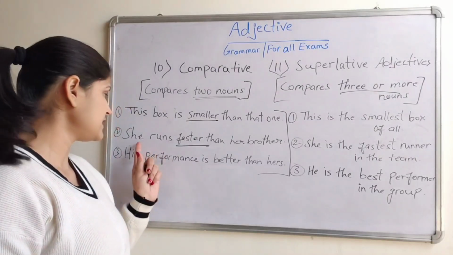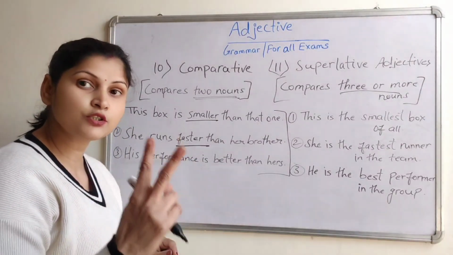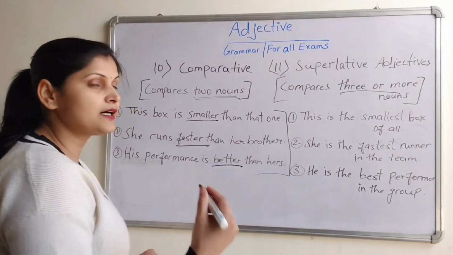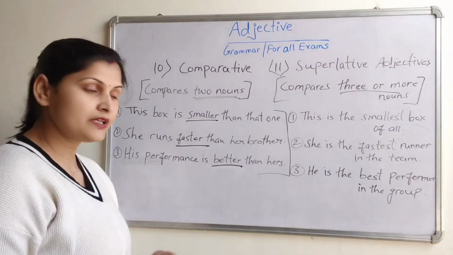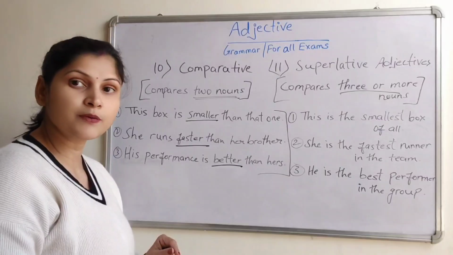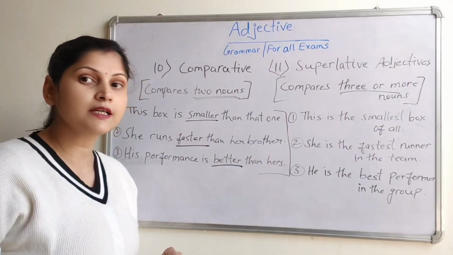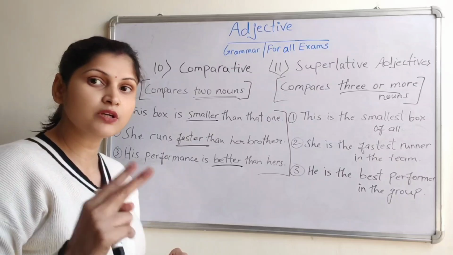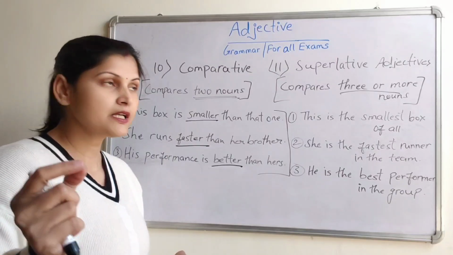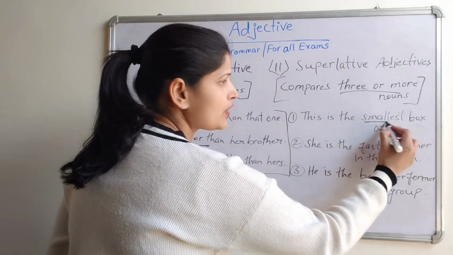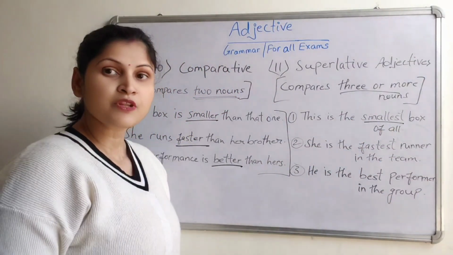Compare between she and her brother, between two. His performance is better than hers. Compare between his performance and her performance, between two. Health is more important than wealth. Compare between two, health and wealth. But in superlative adjectives, this is the smallest box of all.